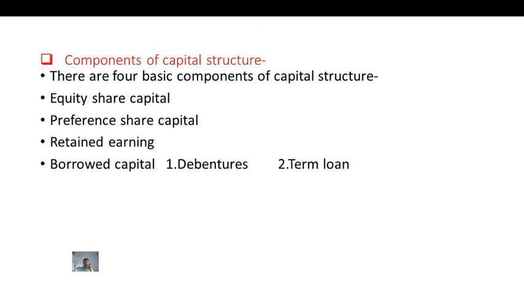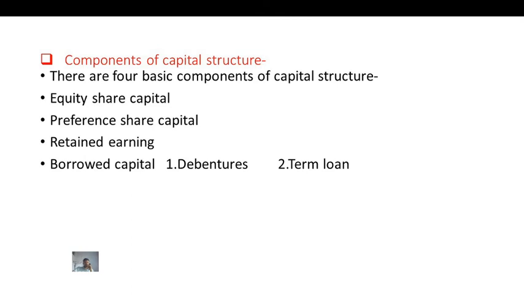They don't participate in the management of the company, because the market value of a preference share does not fluctuate. The market value of preference shares is fixed, but the market value of equity shares fluctuates as per demand and supply forces.